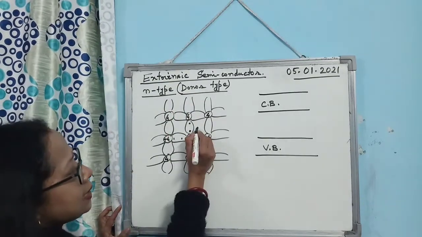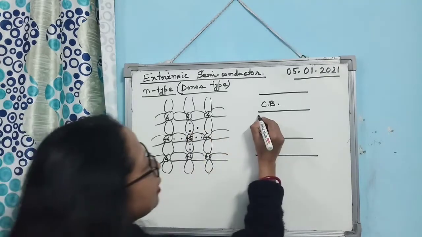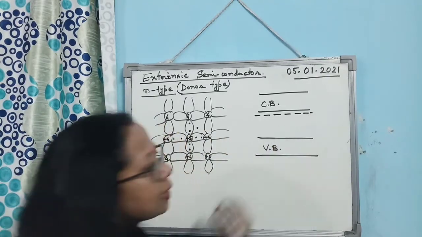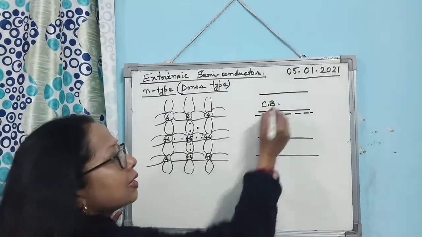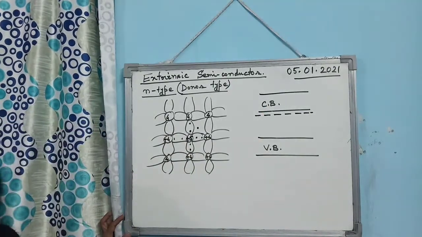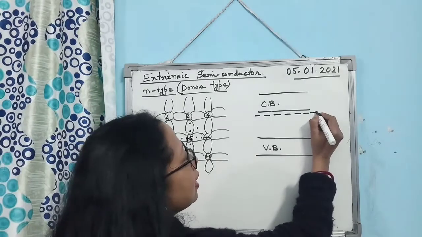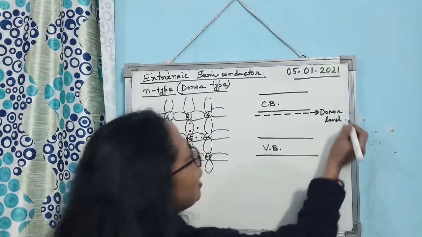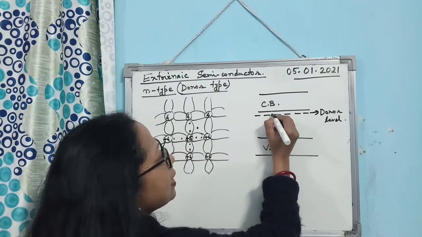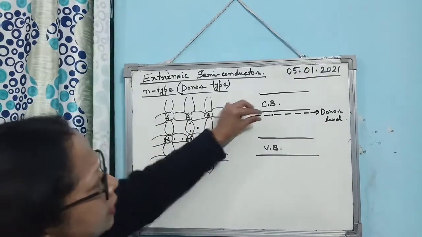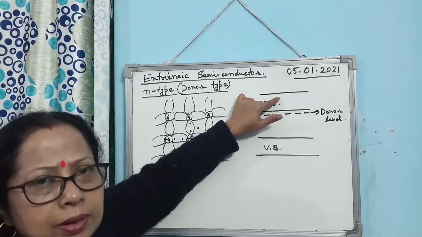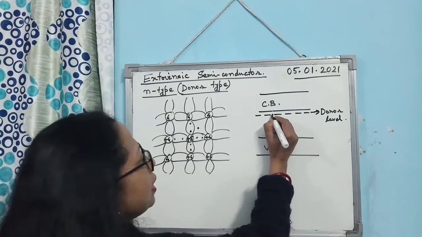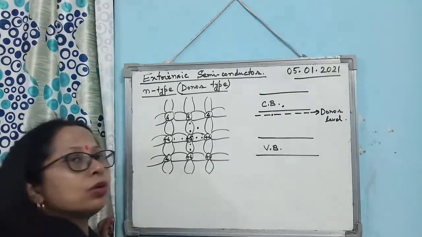So, the energy level corresponding to this one lies in the forbidden energy gap, but it lies near the conduction band. Alright, so what will happen? This is the donor level. This is the donor level. So what will happen to the electron? You see how much energy is needed to jump to the conduction band and to become free, this little bit of energy. So easily this donor atom's electron will go to the conduction band and will become free.